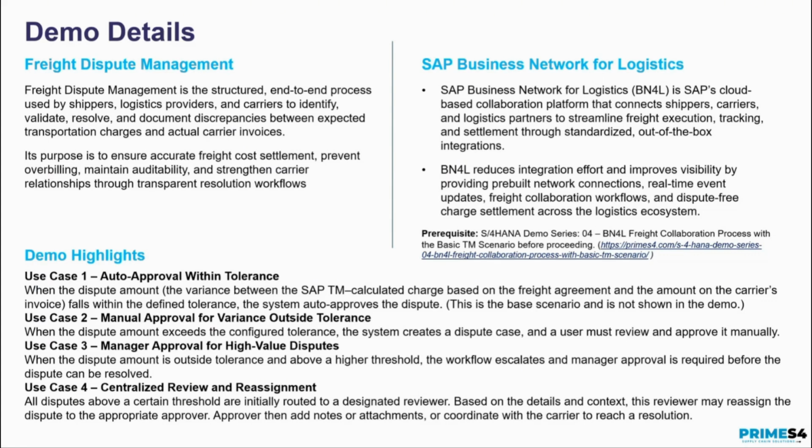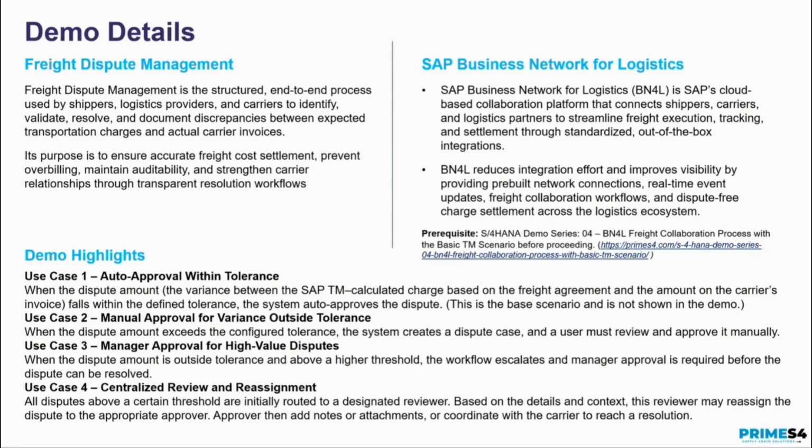A dispute document will be created, and it will be waiting for approval from the user. That is the manual approval process, where user intervention is required to check why the dispute amount, whether the base rate or fuel at a charge type level, is outside the tolerance, and then approve it manually.